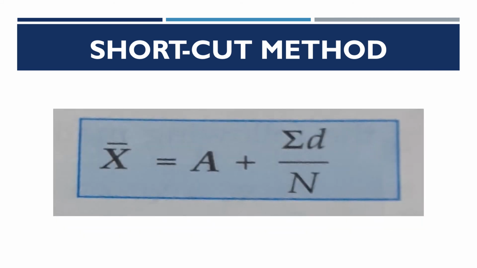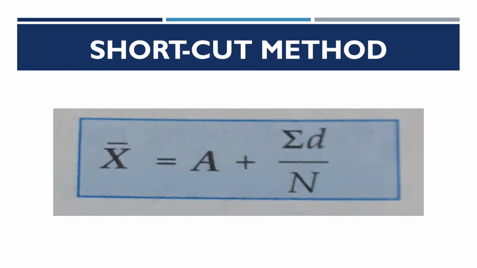What's the formula for the shortcut method? X bar is equal to A plus sigma D by N. You'll ask me, what is this A? What is this D? A is the assumed mean. How do we take it? We take the least value and also the greatest value, add them and divide by 2. We'll get a value that is called the assumed mean.